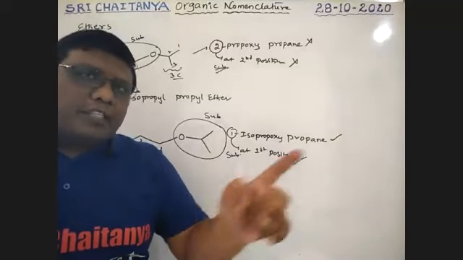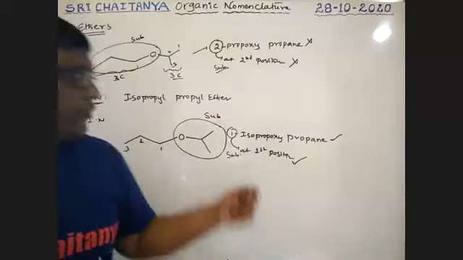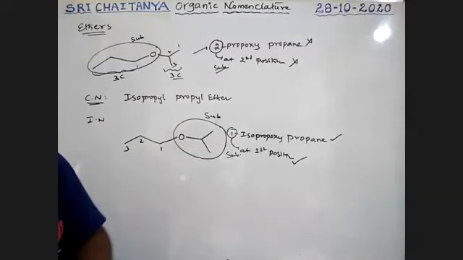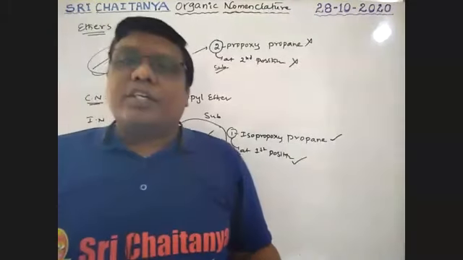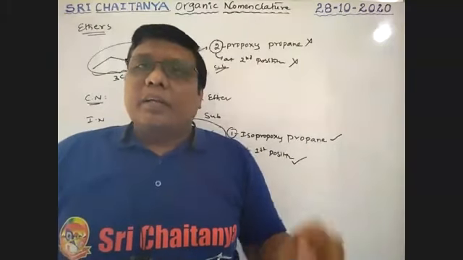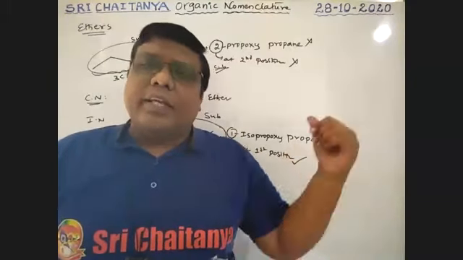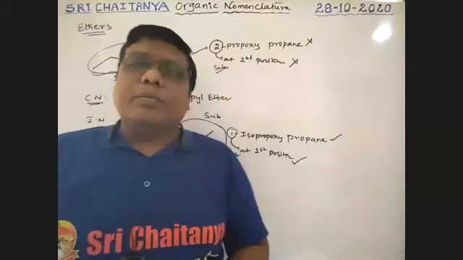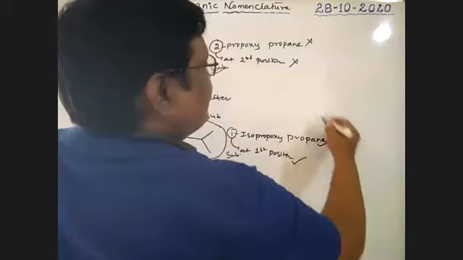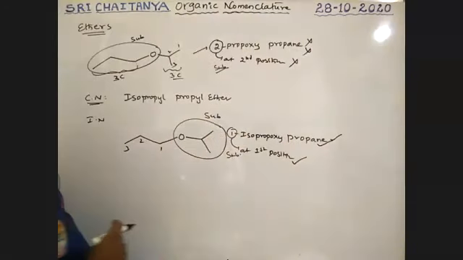The substituent should be at the less numbered carbon. In this case, second position, in this case, first position. That's why 1-isopropoxy is the compulsory condition. The substituent at the less numbered carbon is the most important thing. Therefore, this name is correct and this name is wrong.